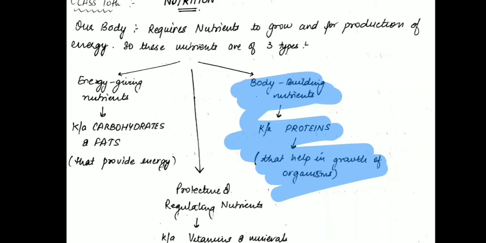I just mentioned a minute before that we will also know where these nutrients come from. Any guesses? What do we take in? Yeah, you are right. We take in food which contains all these types of nutrients. Thus, which is the body building nutrient out of it? The body building nutrient is protein, and this protein helps in the growth and repair of an organism. Repair means any tissue which requires specific repair is also done by the proteins.